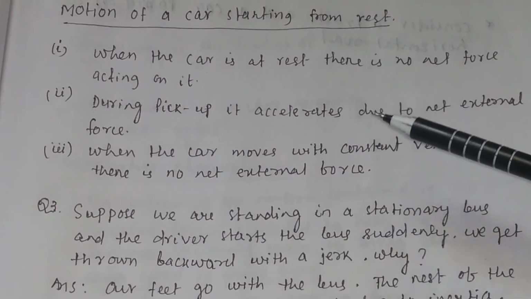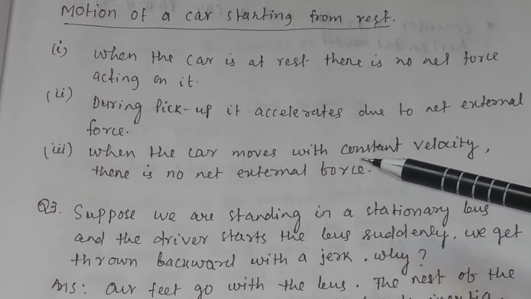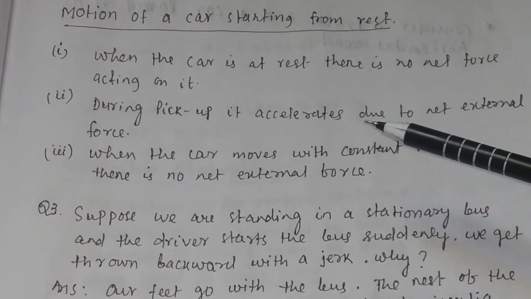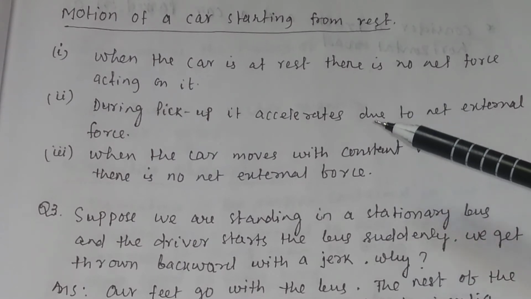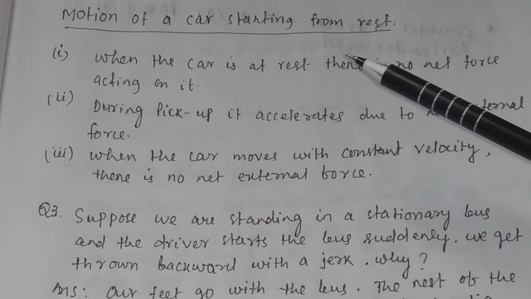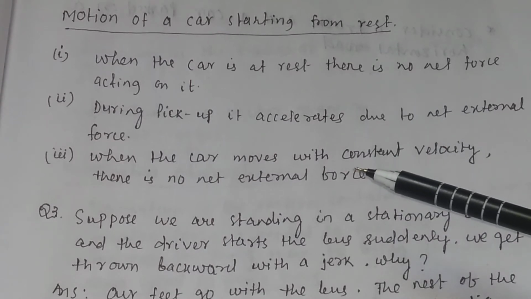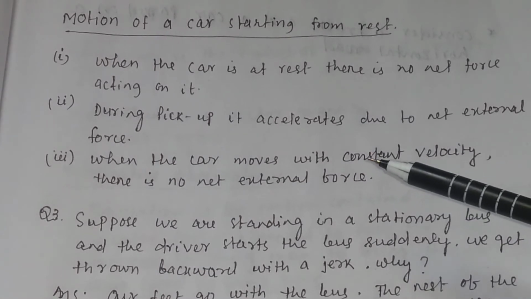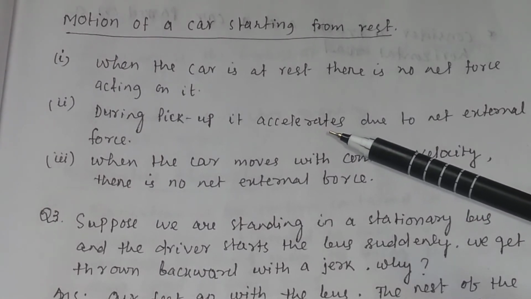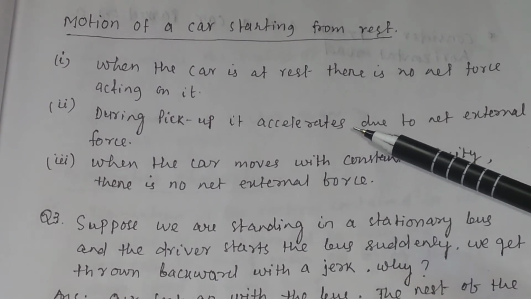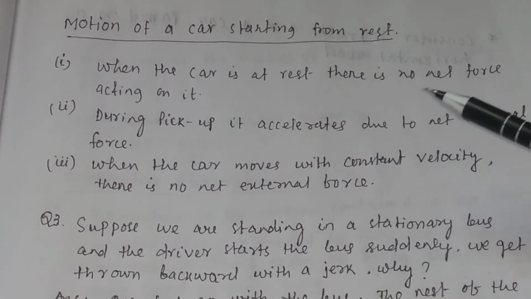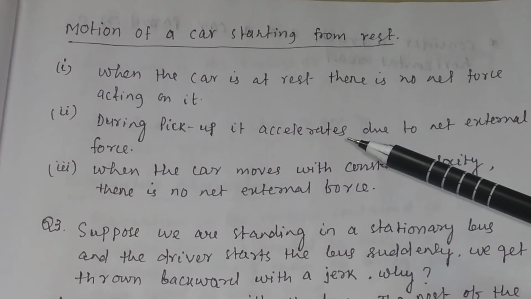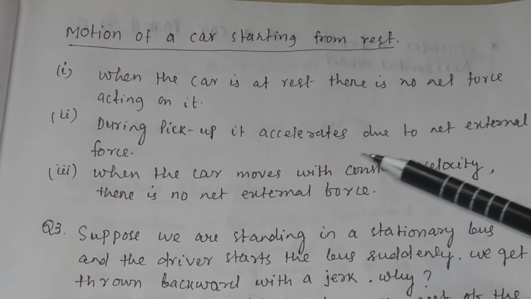So this is a case where you can clearly know when the body accelerates and when the acceleration of the body is equal to 0. When the car is at rest or it moves with constant velocity, then the acceleration is equal to 0 and no force acts on the car. But when the car picks up, that means starts its motion from 0 to some speed, then it increases its speed. This is called the acceleration, and this is possible due to the net external force.